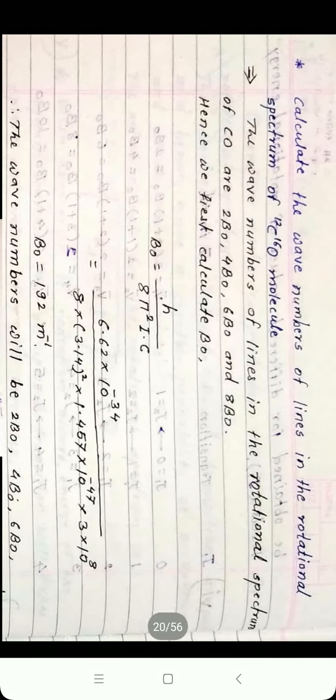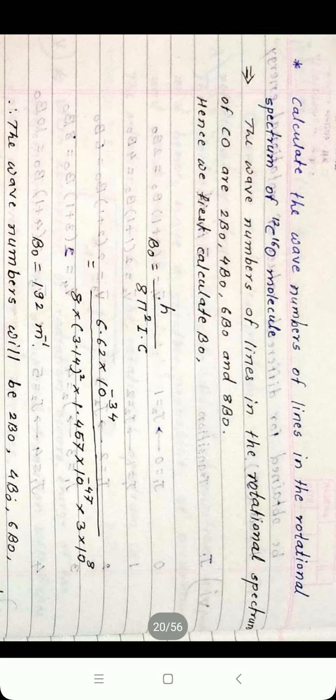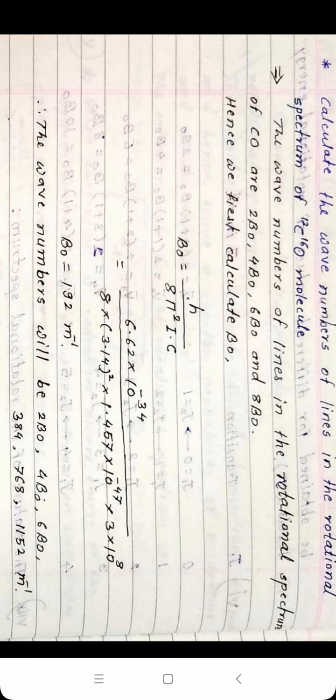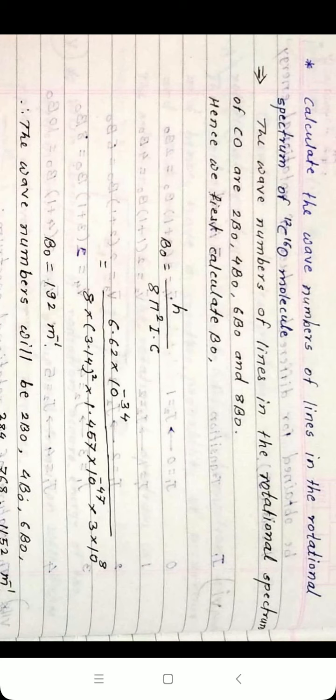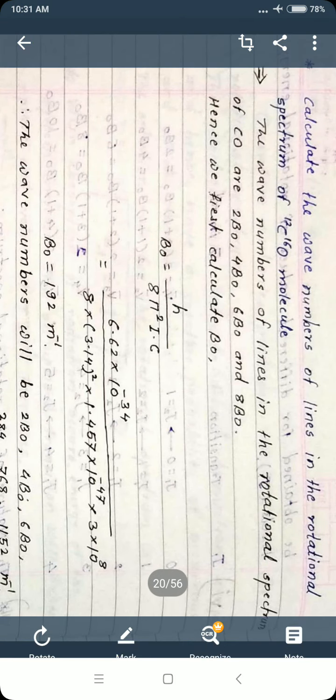The line gap is 2B0. By using this equation, we know that B0 is a constant equal to h upon 8 pi square I into c. From this equation we calculate, which is very useful for the calculation of internuclear distance. We will discuss that in the next lecture.